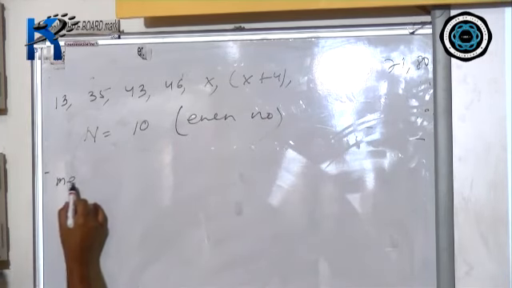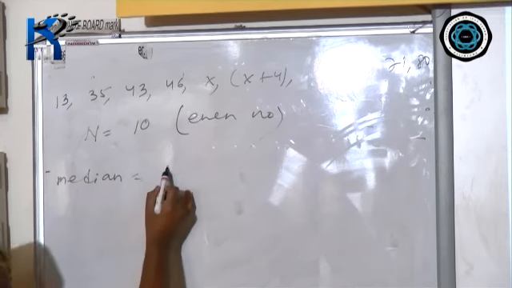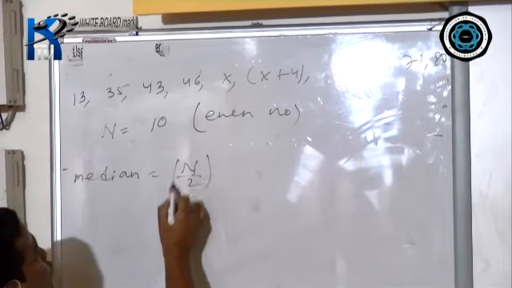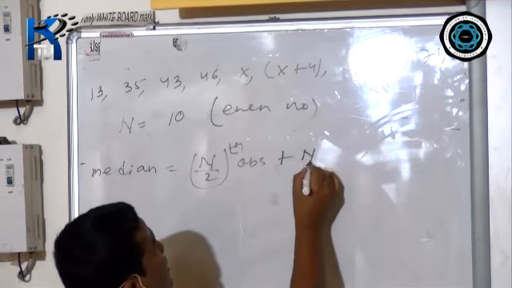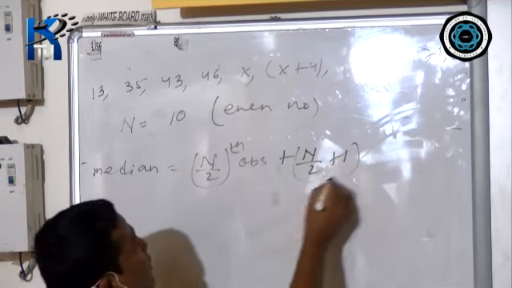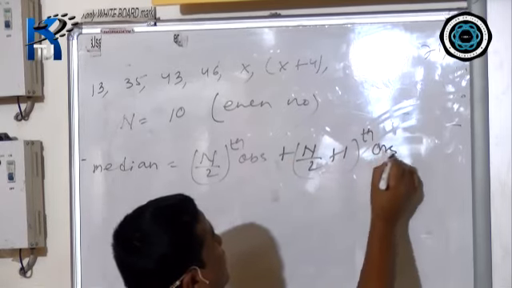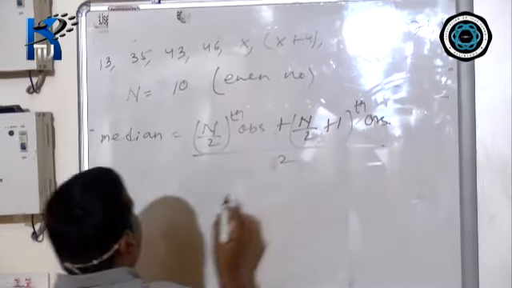So if it is an even number, the formula is median equals the n by 2 th observation plus the (n by 2 plus 1) th observation, divided by 2.